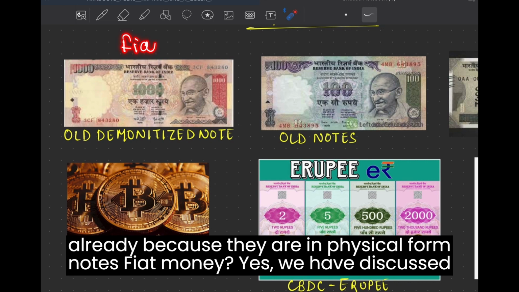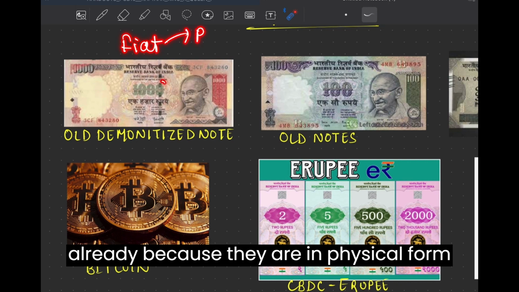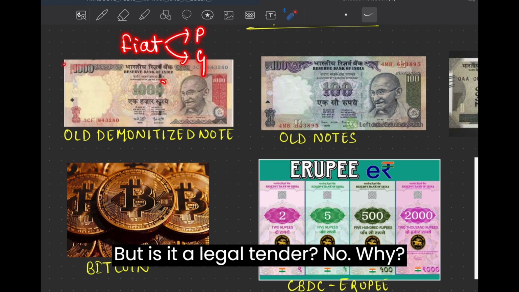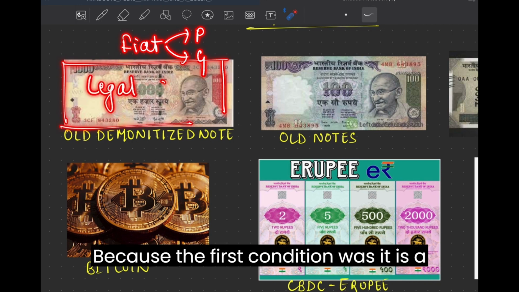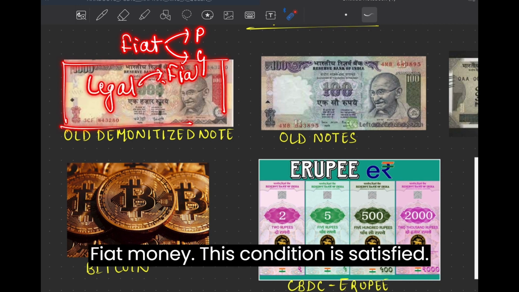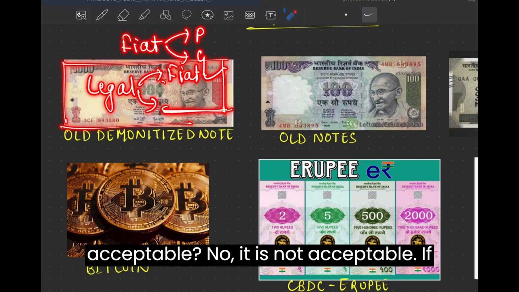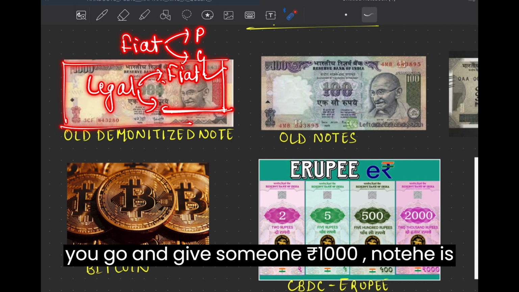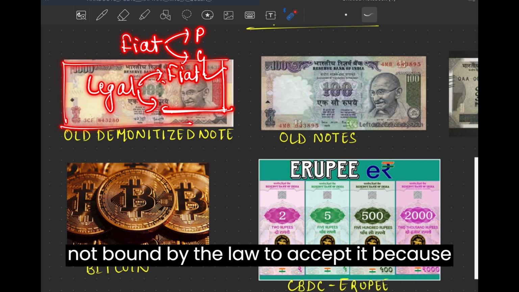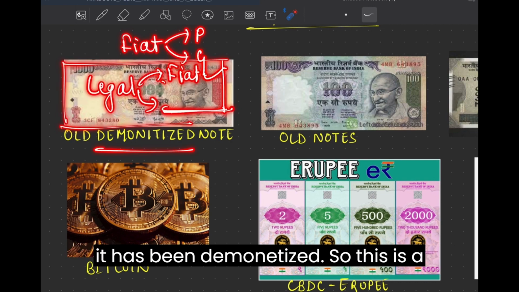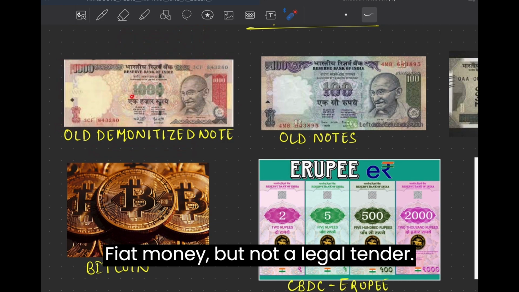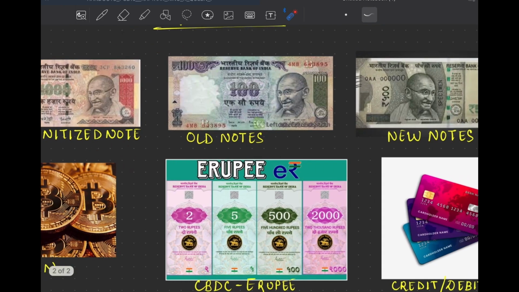Yes, we have discussed already, because they are in physical form and they are issued by the government. But is it a legal tender? No. Why? Because the first condition was it is a fiat money. This condition is satisfied. Second condition, whether it is acceptable? No, it is not acceptable. If you go and give someone a 1000 rupees note, he is not bound by the law to accept it because it has been demonetized. So this is a fiat money but not a legal tender.